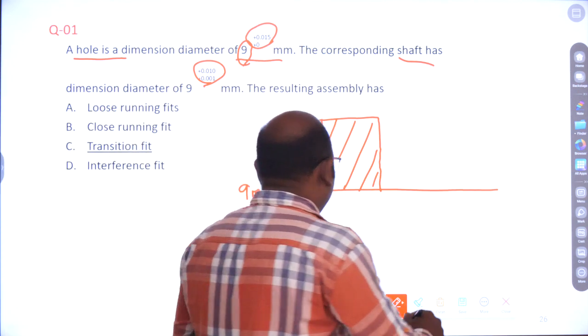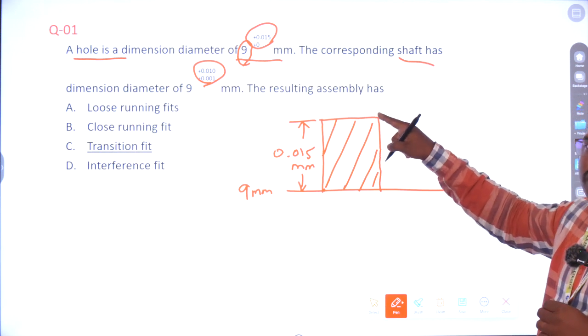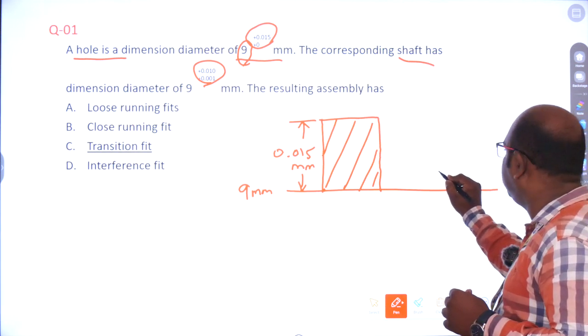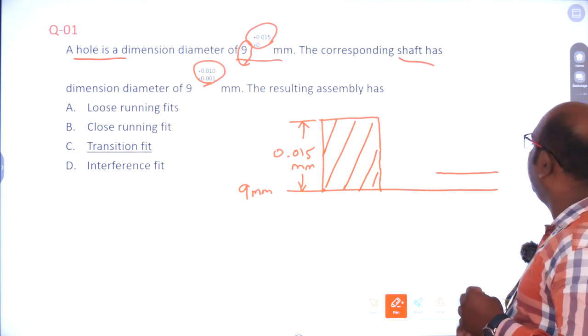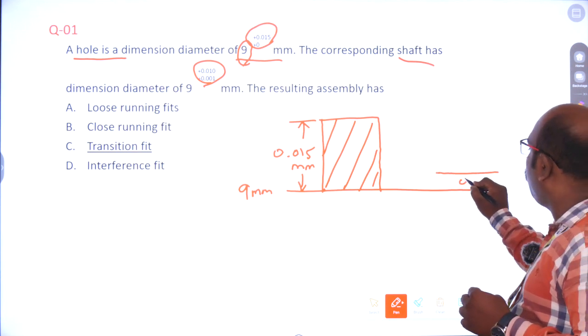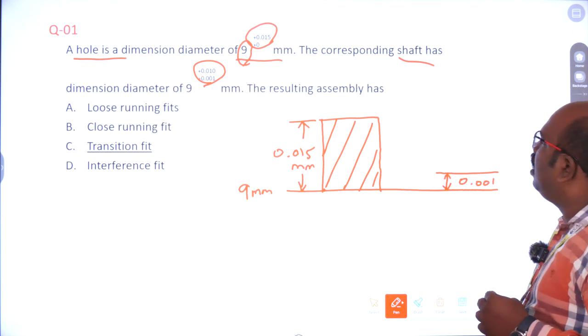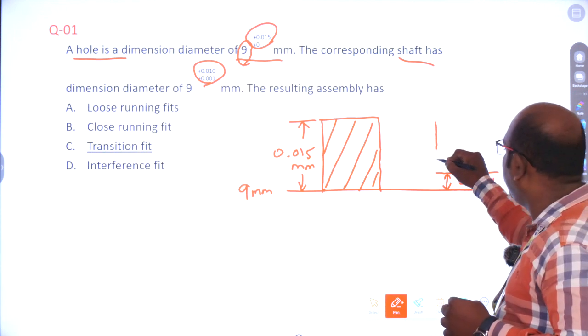Then draw the limit for the shaft. We start from here. First is 0.001 mm in plus, so first make a line like this. This is 0.001. Then the upper limit is 0.010, draw up to here.